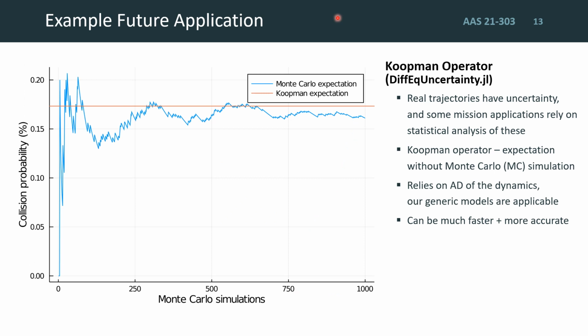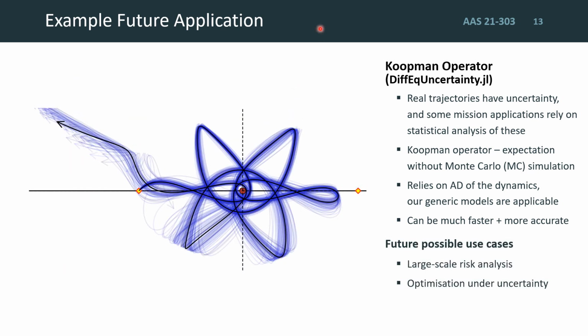Now, using the Koopman operator, which relies on automatic differentiation of the underlying dynamical model, we can compute the expectation, such as the collision probability, potentially much faster and much more accurately than through traditional Monte Carlo sampling. Some possible future use cases for this would be in large-scale risk analysis or finding optimal trajectories under uncertain conditions. I'm personally interested in low-energy transfer and capture, so I'm hoping to investigate these kind of applications.